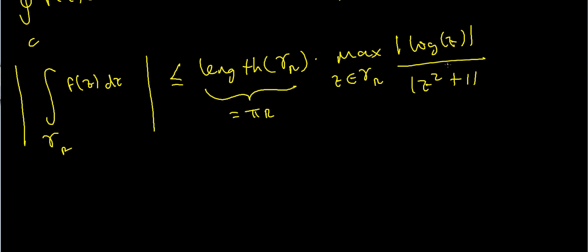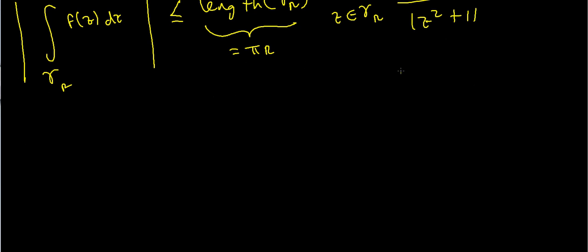Now I've got to deal with this. So what do I do about the absolute value of log z and the modulus of z squared plus 1? Well, I can develop a series of inequalities that might help me here. On gamma sub R, it's a semicircle of radius capital R, so every point on that curve has to satisfy modulus of z equals R. How does that help me?